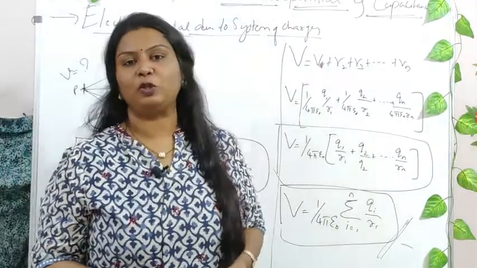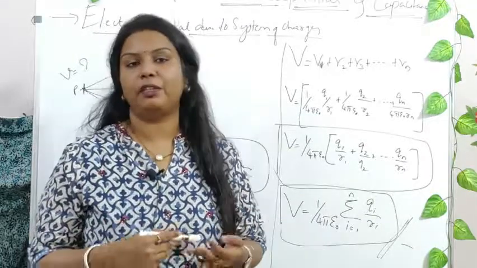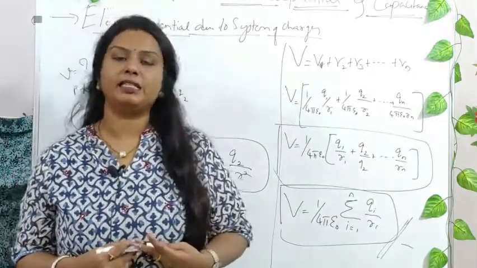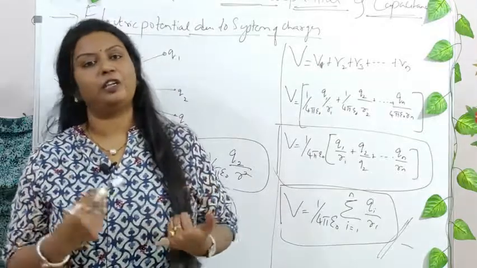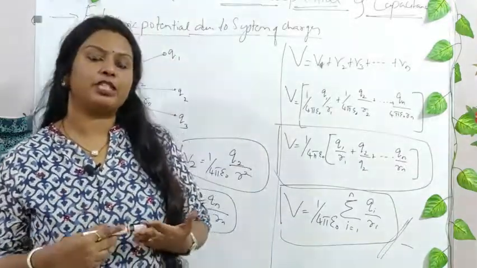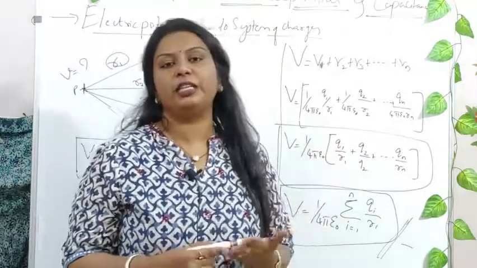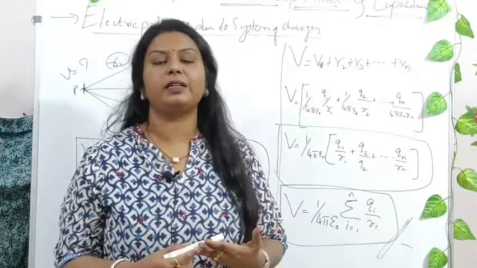Now this was all about today's class, right? In this class, we started with the second chapter, that is electrostatic potential and capacitance. We learned what electrostatic potential and potential difference are. Then we derived the electrostatic potential at a point due to a point charge. Then the electrostatic potential at a point due to a system of charges, right?